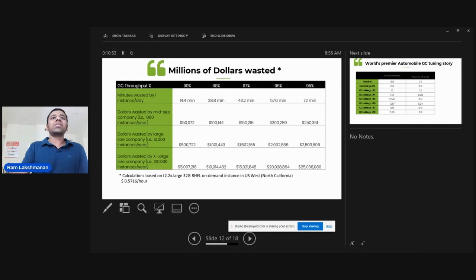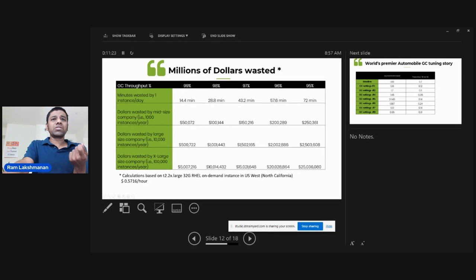So here is a cost comparison. Because of the interest of time, I wouldn't be able to go into the detail. But let's say you have a throughput of 98%, and you are working for a very massive corporation like Visa, Wells Fargo, or Google. If your throughput is 98%, you are wasting in the tune of 10 million US dollars. I took that comparison assuming you're going to get an AWS EC2 instance, which is a 32 gig instance.